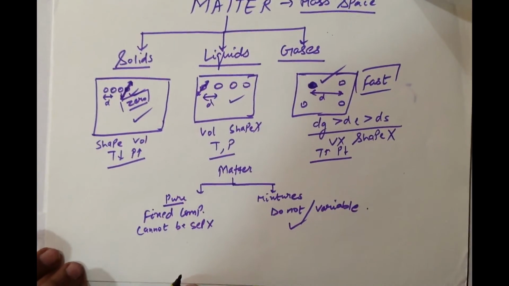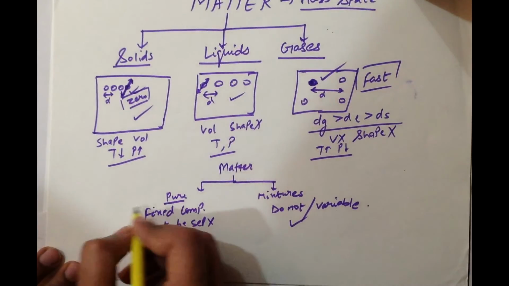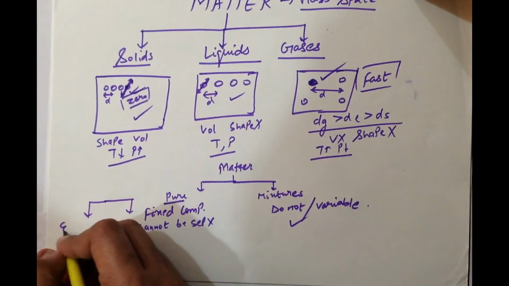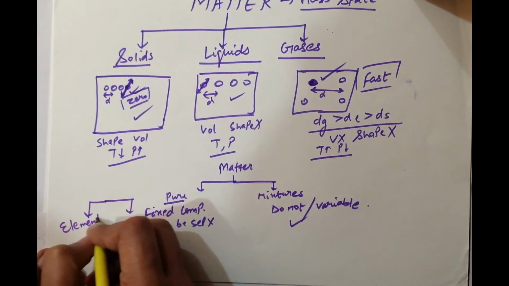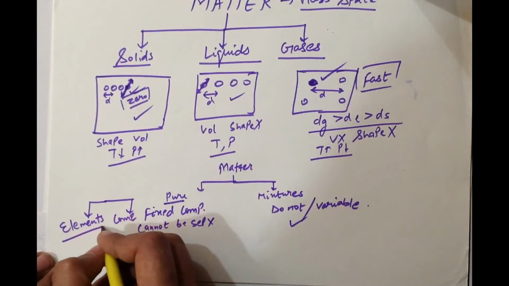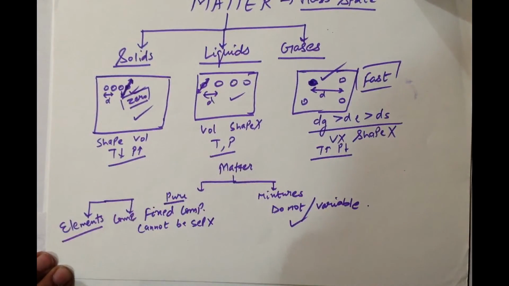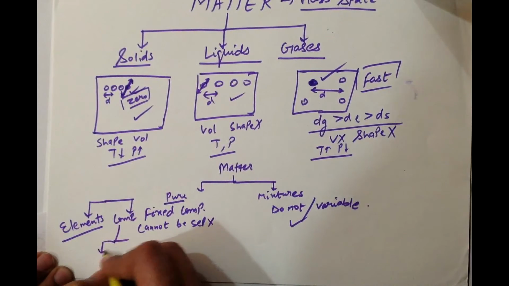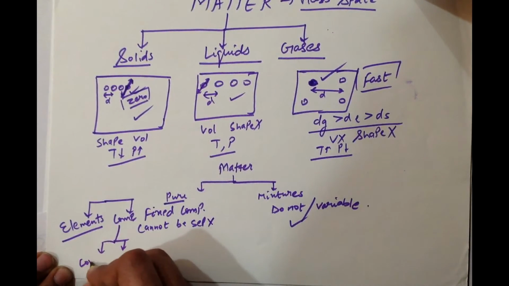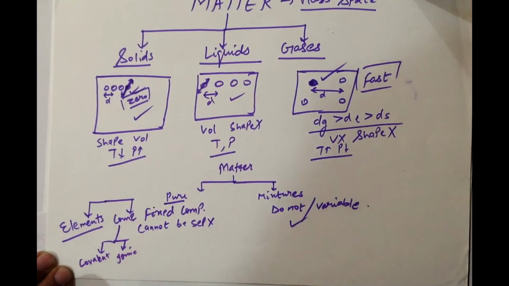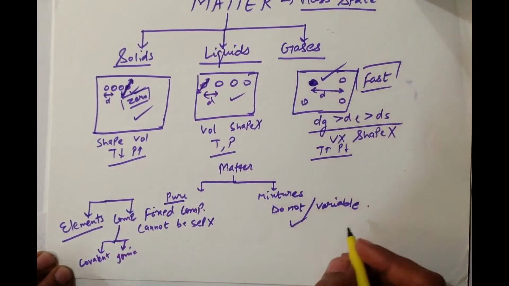Now, pure substances are again divided into two main categories. These categories are elements and compounds. Elements consist of only one type of atom, whereas compounds consist of two or more types of atoms. Compounds are again divided into two main categories, those being covalent compounds and ionic compounds. We will study more types of compounds in the later lectures.